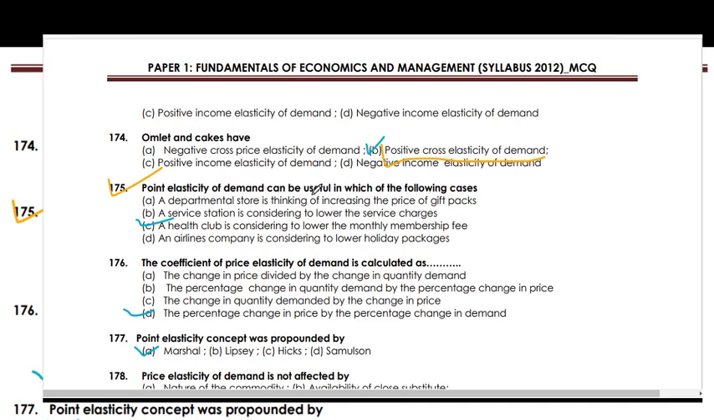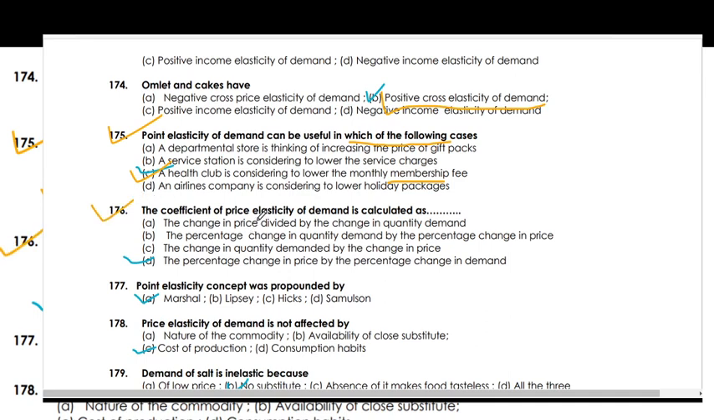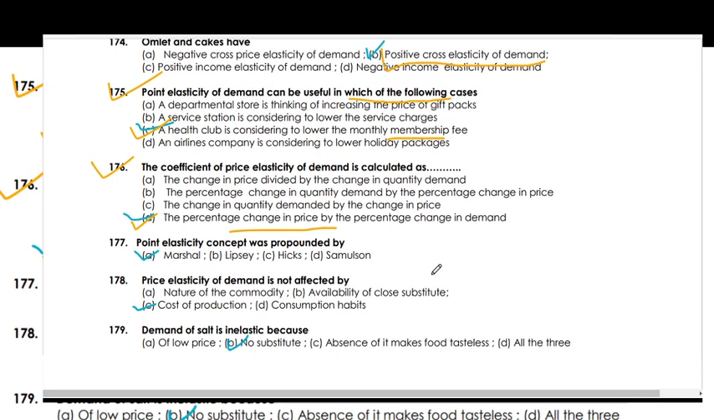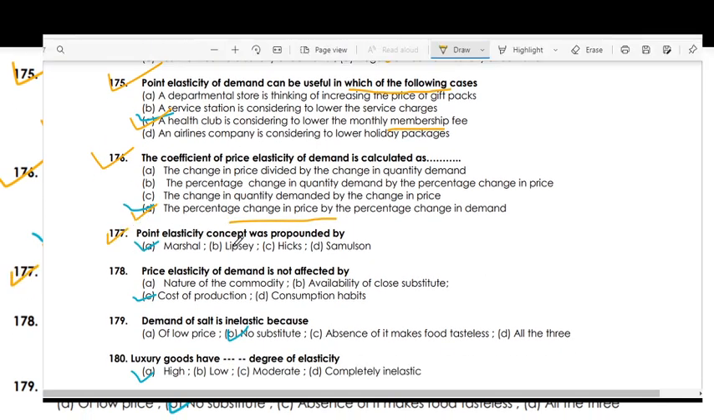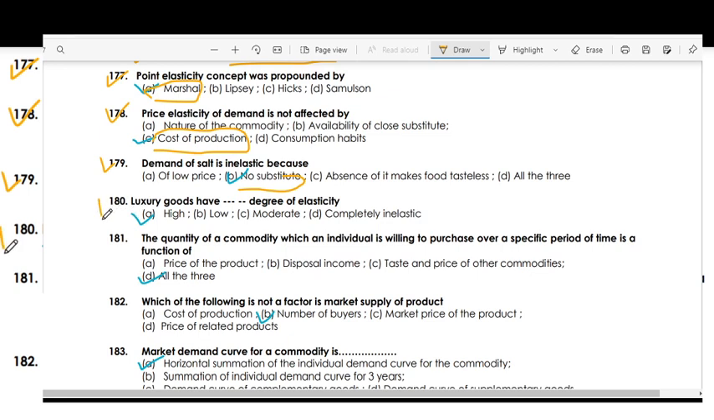Point elasticity of demand can be useful in the following cases. The right option is a health club considering lowering its monthly membership fees. The coefficient of price elasticity of demand is calculated as the percentage change in demand divided by the percentage change in price. The price elasticity concept was propounded by Marshall. Price elasticity of demand is not affected by the cost of production. Demand for salt is inelastic because it has no substitute. Luxury goods have a high degree of elasticity.